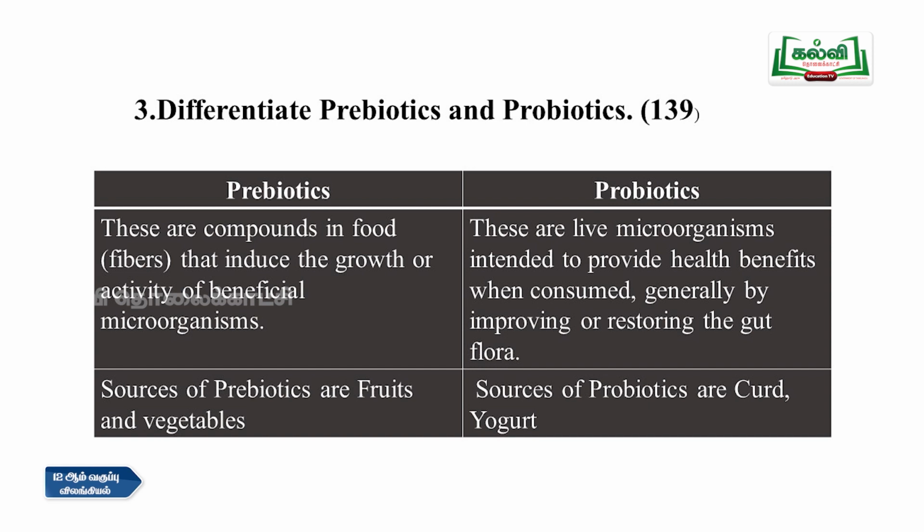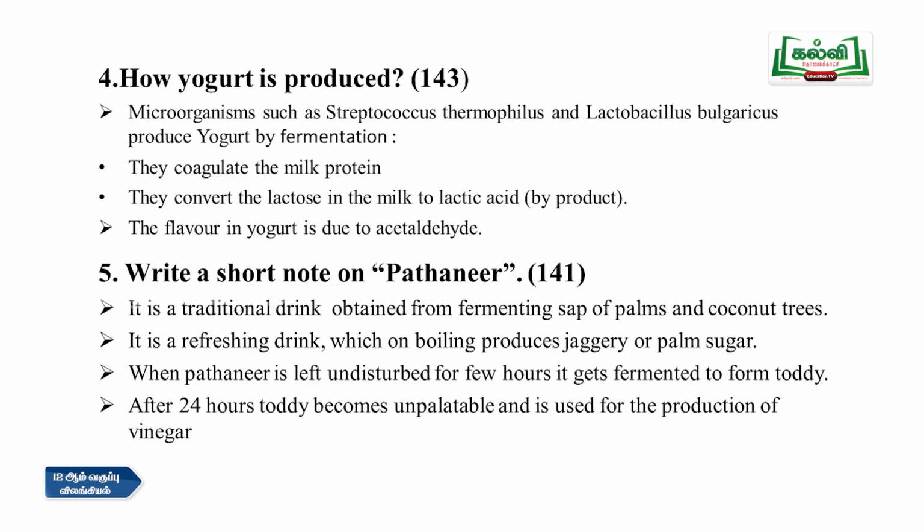And probiotics are live microorganisms intended to provide health benefits when consumed, generally by improving or restoring the gut flora. The sources of prebiotics are fruits and vegetables, and for probiotics the sources are curd and yogurt.